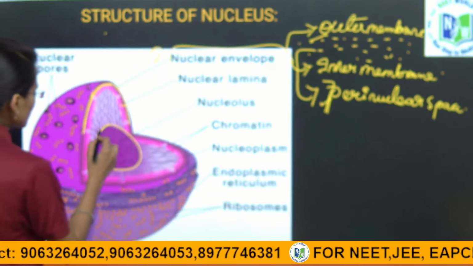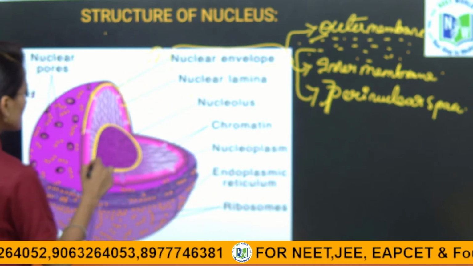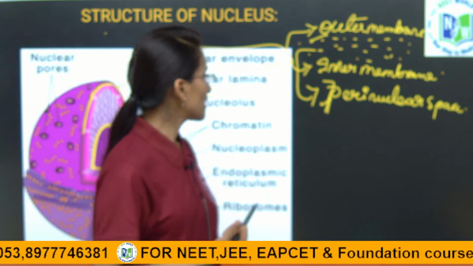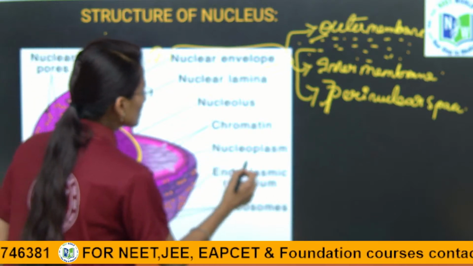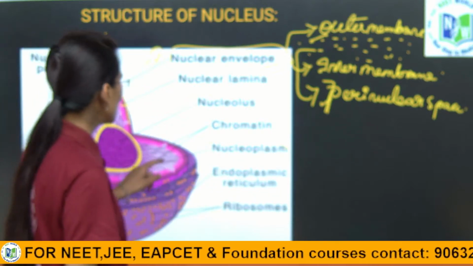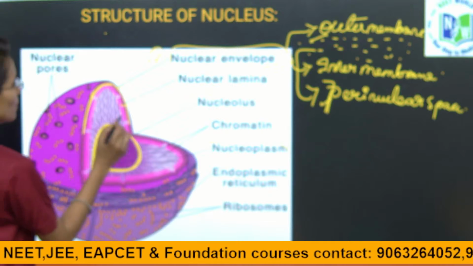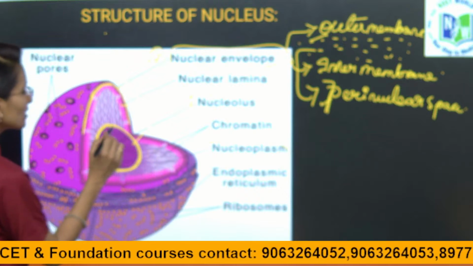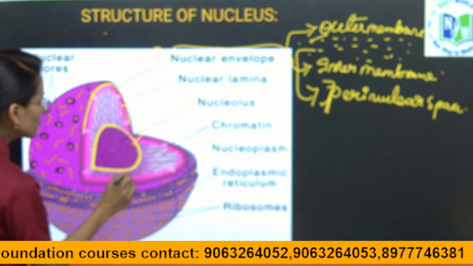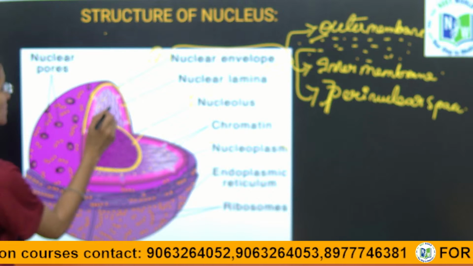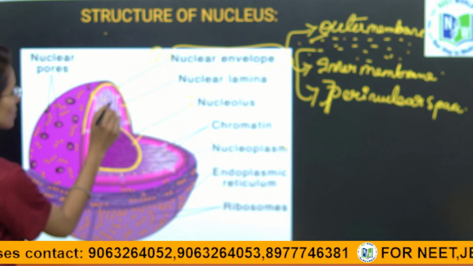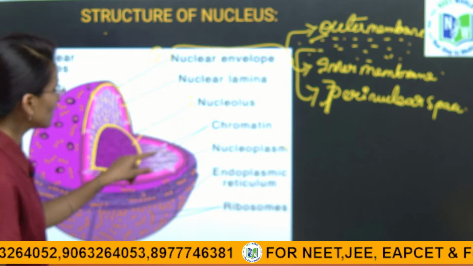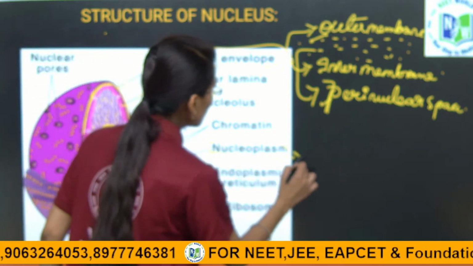See here, this is the nucleolus. It is a spherical shaped stained body which is present inside the nucleoplasm. Next, if you see here, this is called the nucleoplasm. Here the nucleolus is present in a semi-fluid filled substance. All this white colored matter inside which the nucleolus is located is called the nucleoplasm.